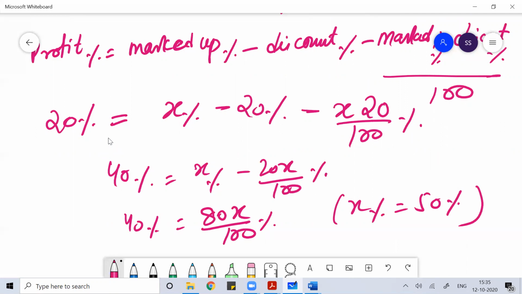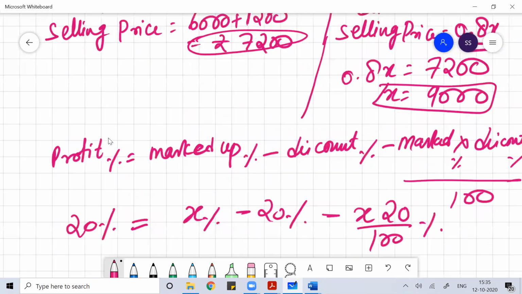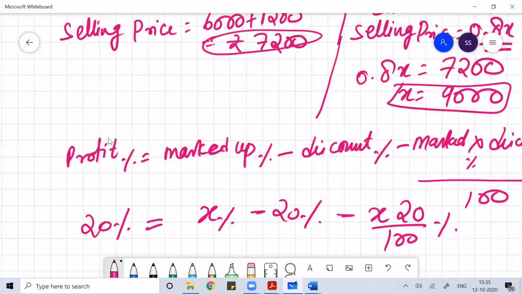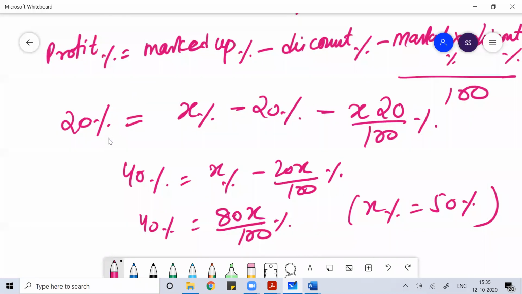You can either solve this step by step this way, or you can use the formula, the relation between profit percentage, marked up percentage, and discount percentage. Using this formula, you got the markup percentage of 50%.